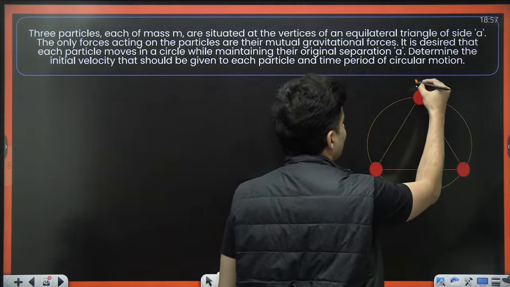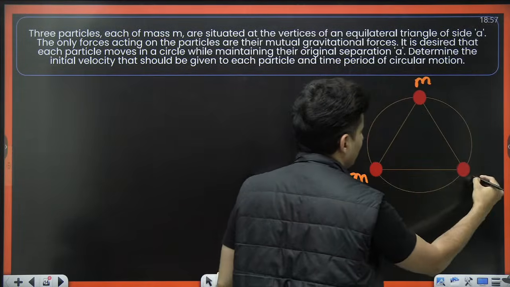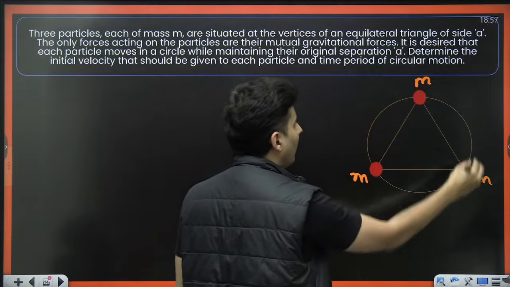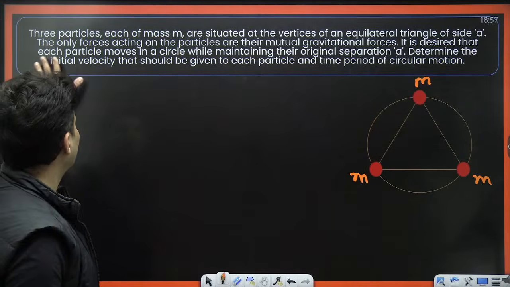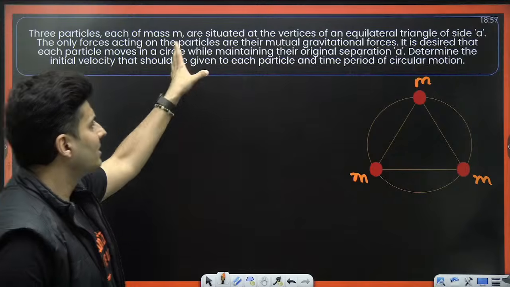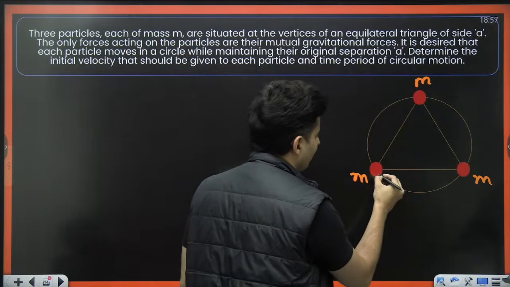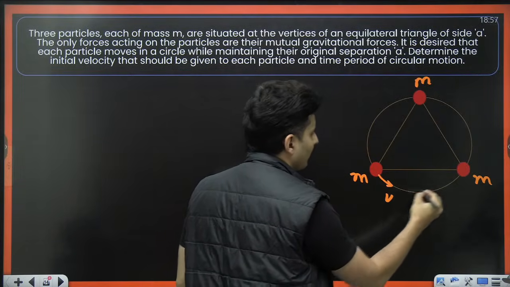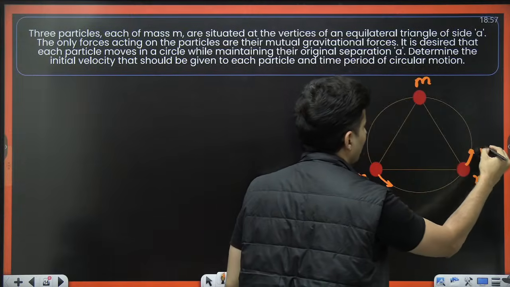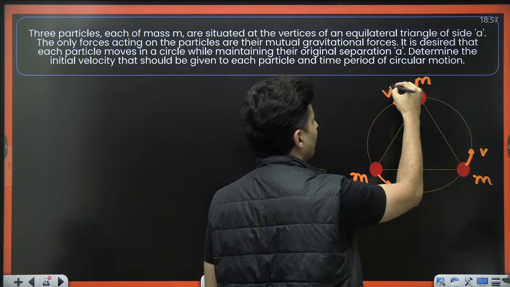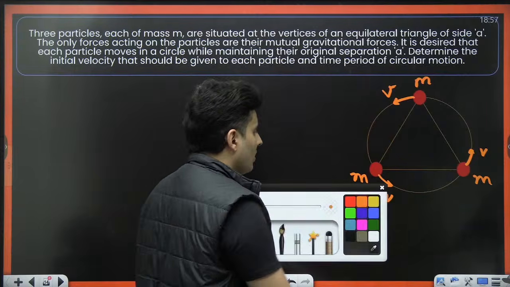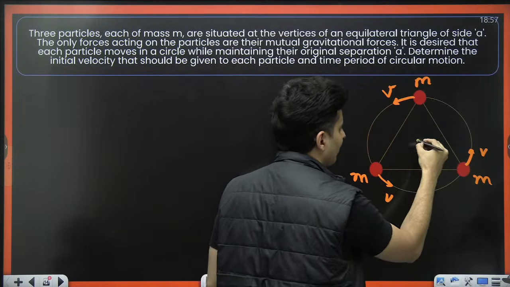Again, this is mass m, this is mass m, this is mass m. They are all going with same speeds because they are identical. The question is, what should be the speed? This is v, this is also v, and this is also going with speed v. Now their center of mass will be somewhere over here.